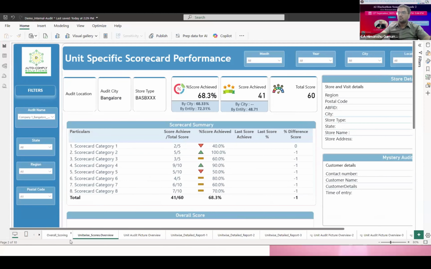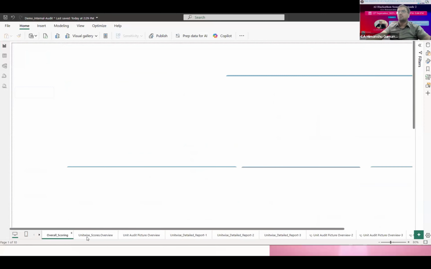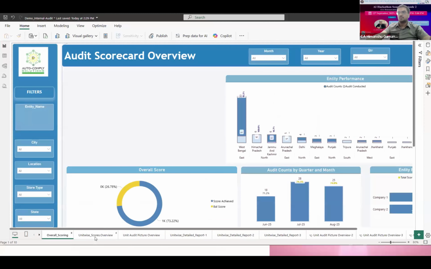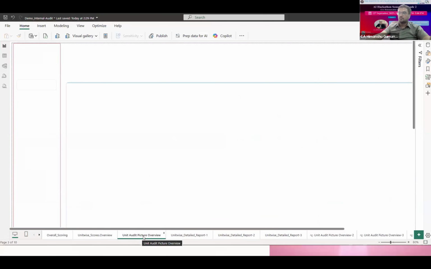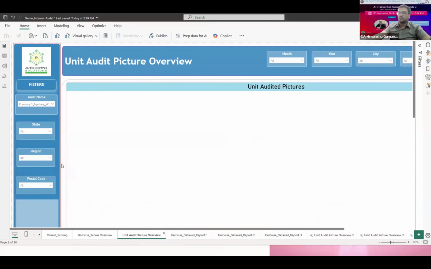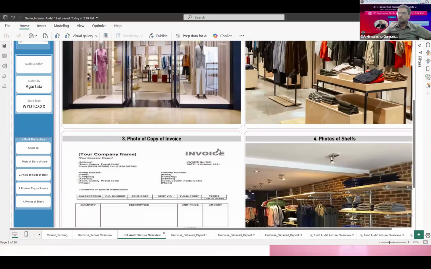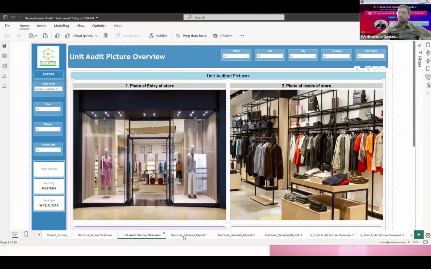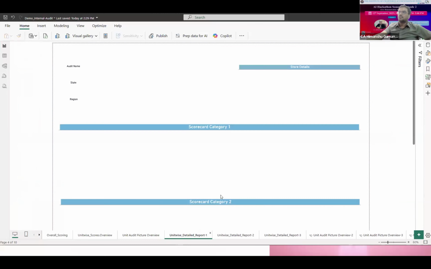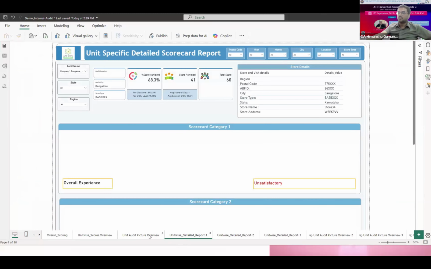And in overall scoring, we have seen the overall scoring around the company, around the region, things like that. And the beautiful part is that in the third view we have the pictures of multiple locations. This can be n number of pages, and this is again using the Power Query M language.